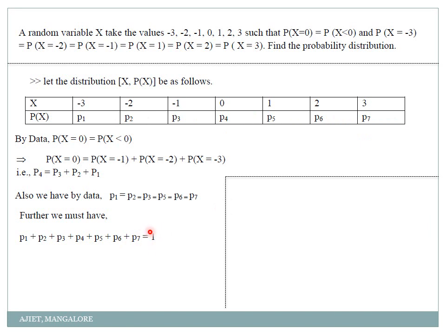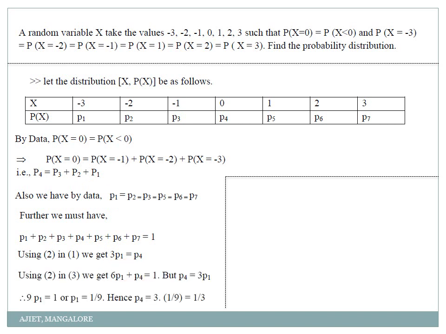Finished. Problem is done. Now what? P4 is nothing but what? P3 plus P2 plus P1. And these are all equal. So I can write 3P1 is equal to P4. Is it so? Because P1 is equal to P2, so in the place of P2 I can write P1. In the place of P3 I can write P1. So totally how many P1s here? So 3P1 is equal to P4.